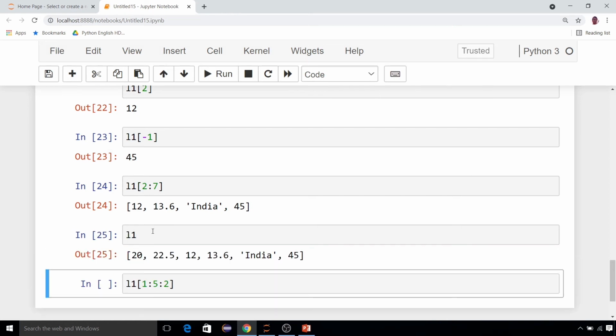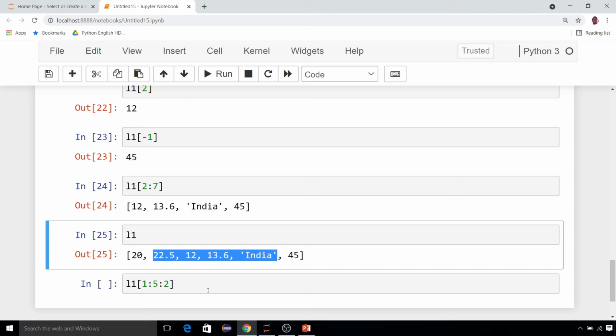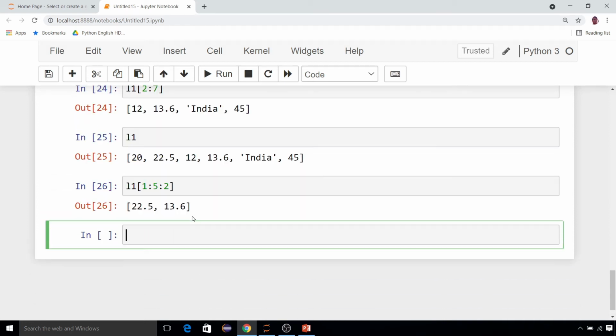So this is your list, and here I have written 1:5. It should start from index 1, which is this one, and go up to index 4: 1, then 2, then 3, then 4. But I have given the third value as 2 also, which means it will jump one element. So first it will print 22.5, then it will print 13.5, like that. Let's see what is happening. Yes.